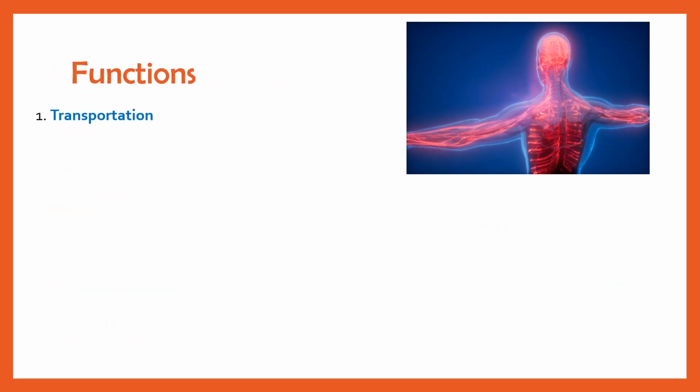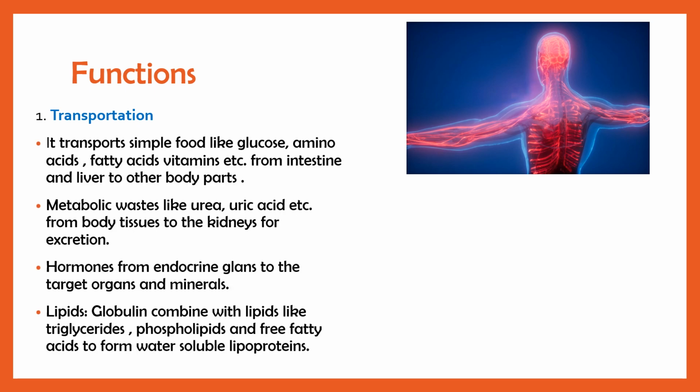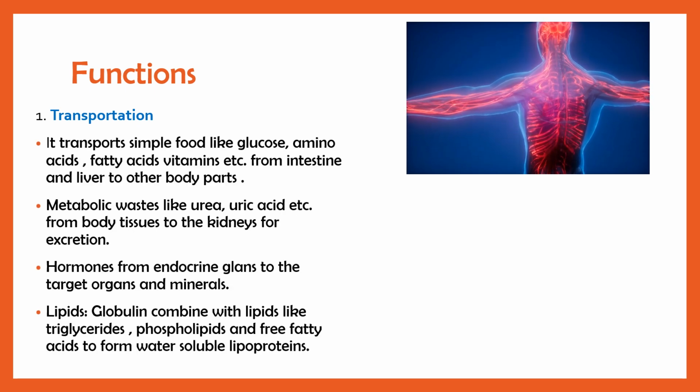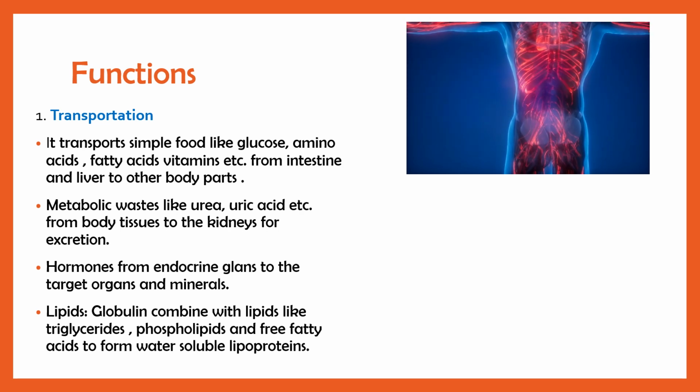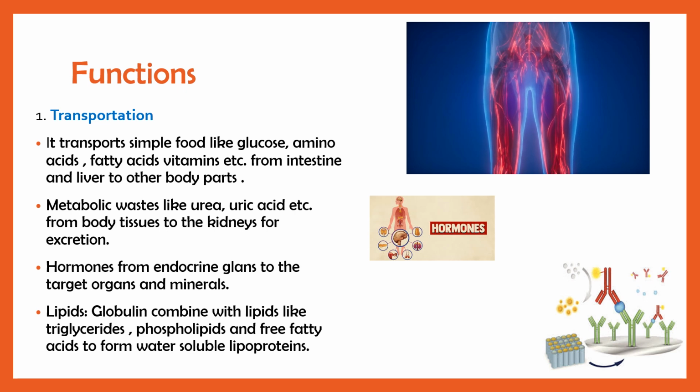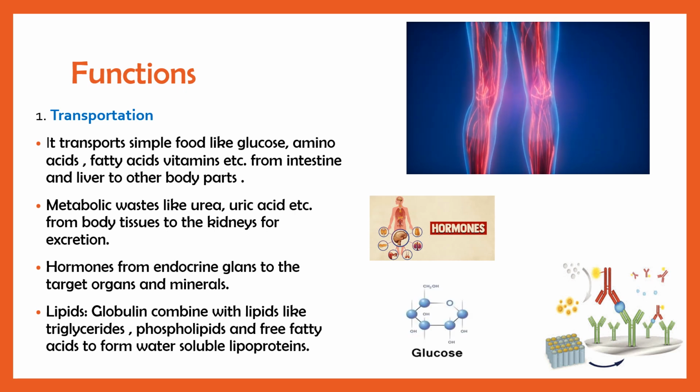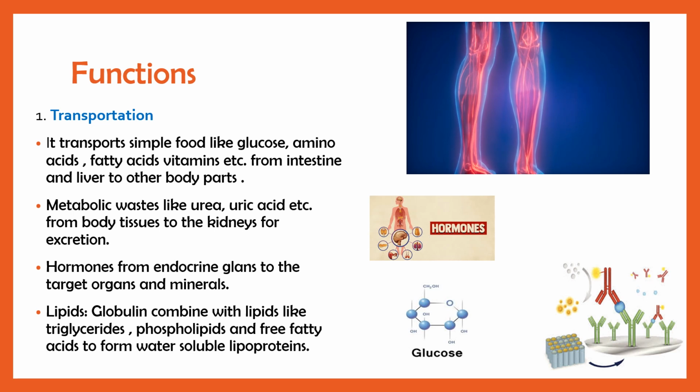Let's discuss the functions of plasma, how plasma is helpful in the body. First is transportation of substances like glucose, amino acids, fatty acids, vitamins, etc. Also some waste products like urea and uric acid are carried from body tissues to the kidneys for excretion, and some hormones reach their targeted organs. As we know, these hormones are only activated at specific target organs. Also lipids: lipids are insoluble in water, and globulin combines with lipids and converts them into soluble lipoproteins.